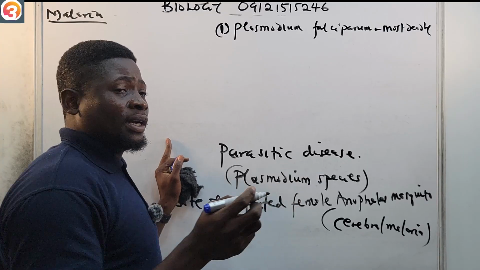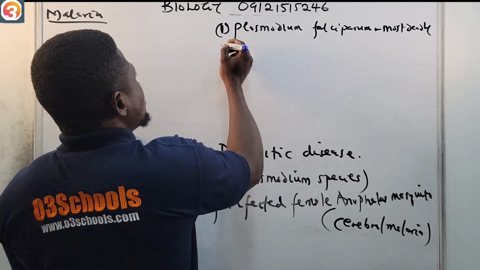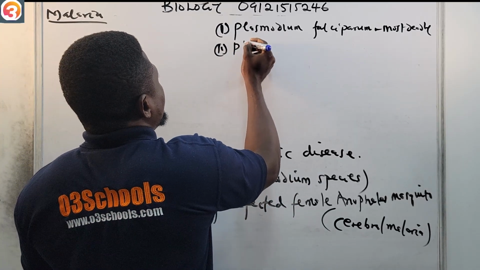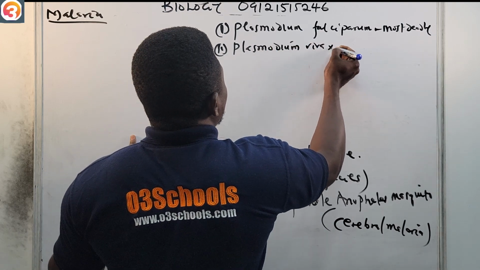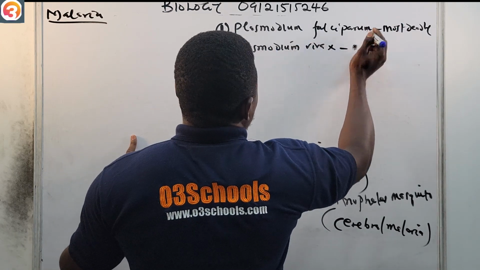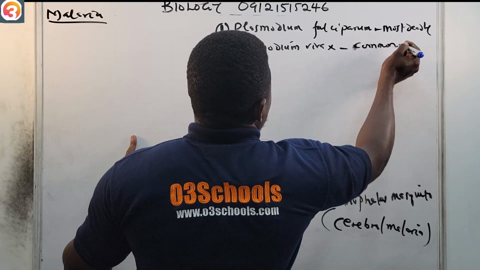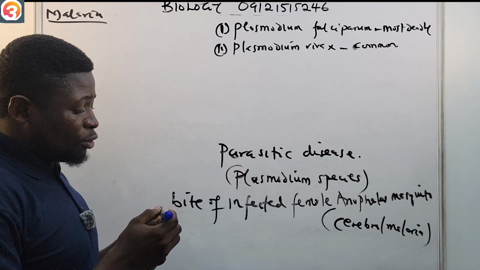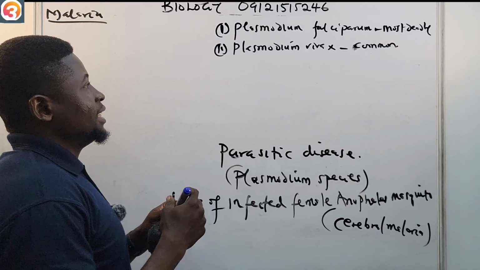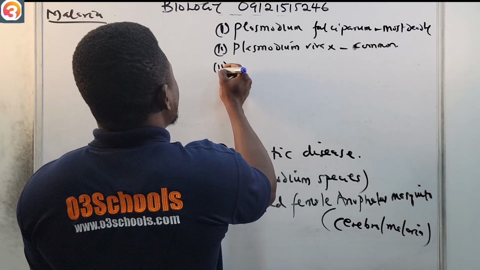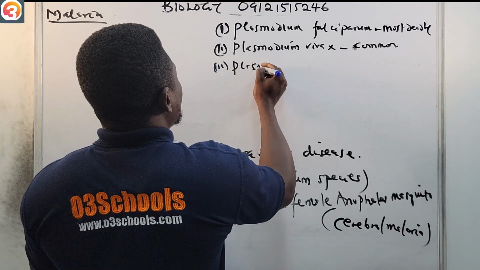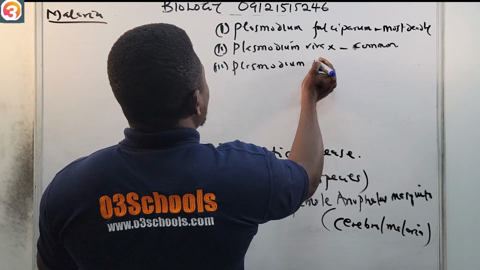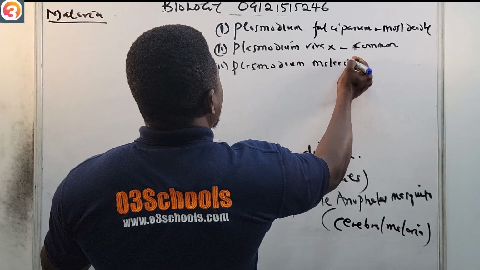They also have another one called Plasmodium vivax, number two. This one is milder and common, but it can relapse. They also have another one called Plasmodium malariae.